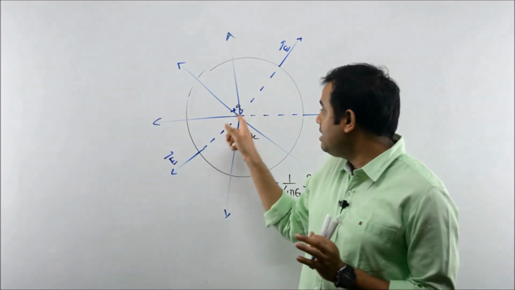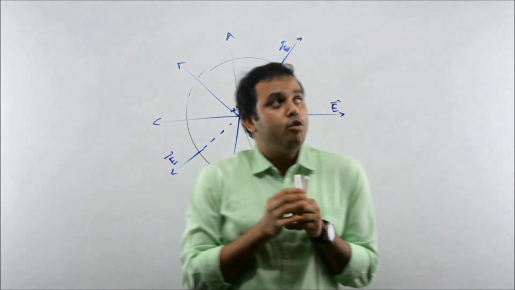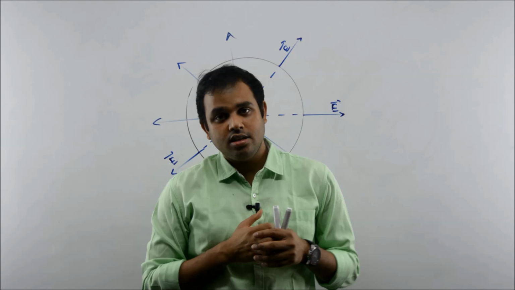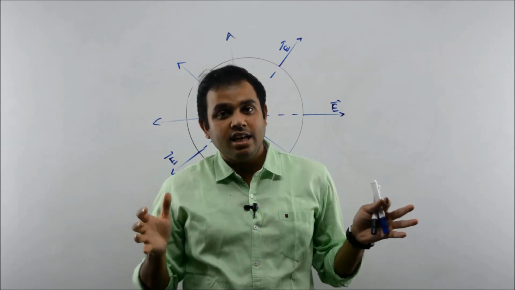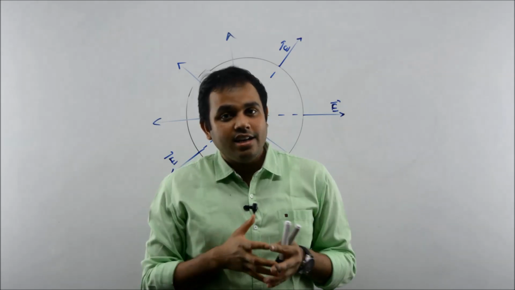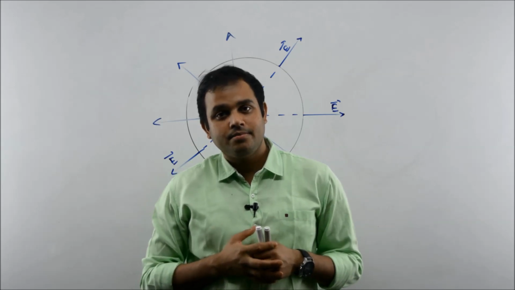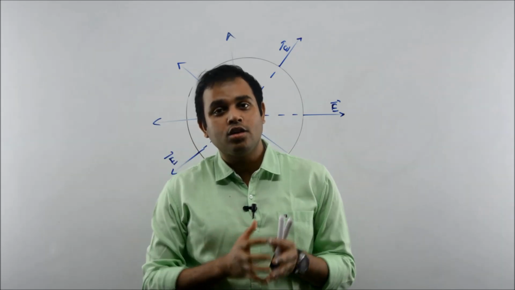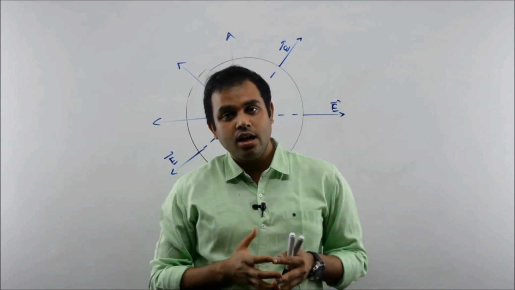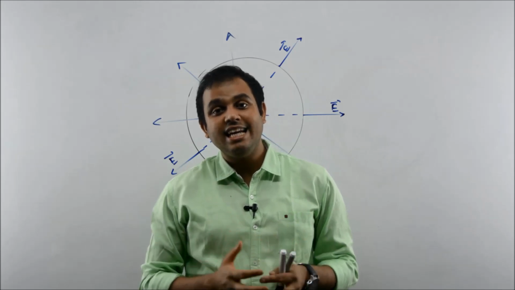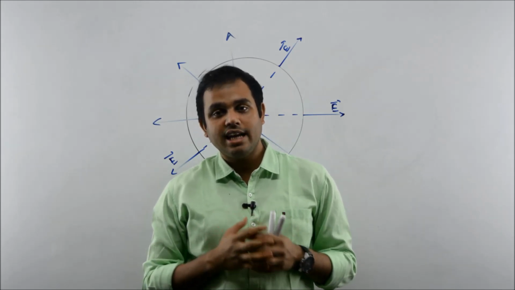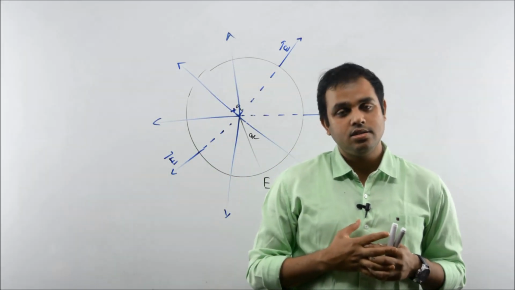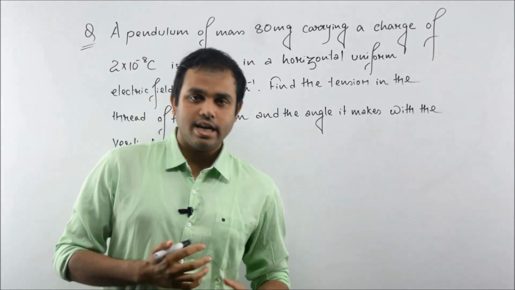Now if you look around, you will see that in every direction the pattern of electric field looks similar. That is why we call it spherically symmetric. And it is also called radial field. Clear, students?